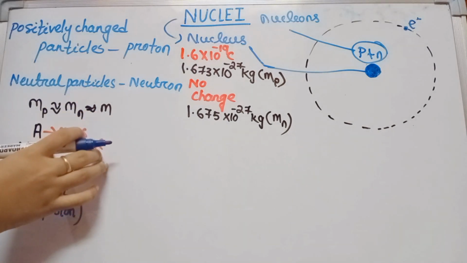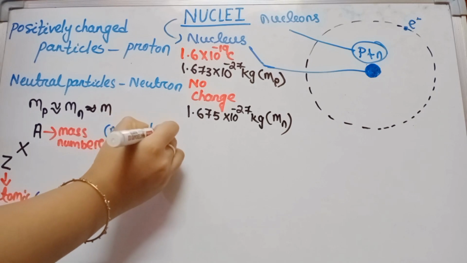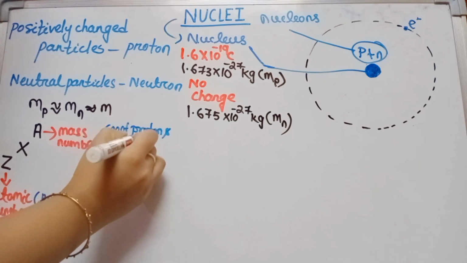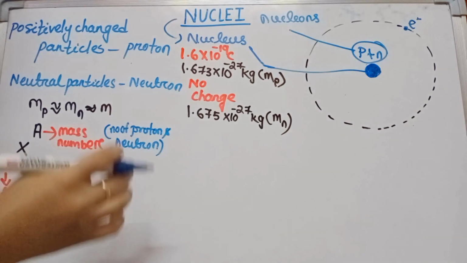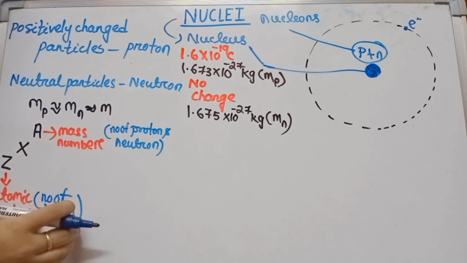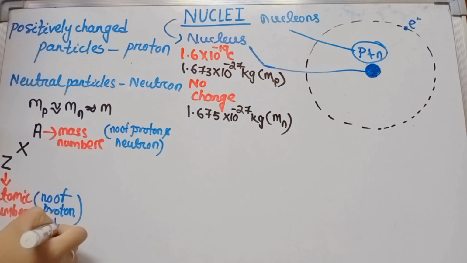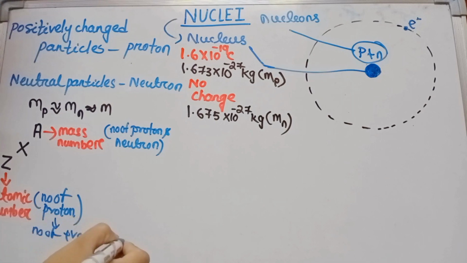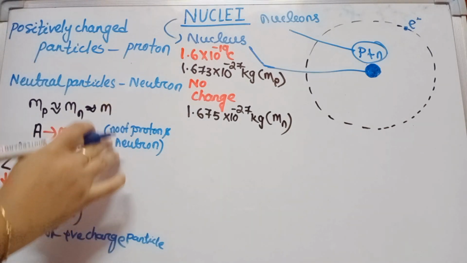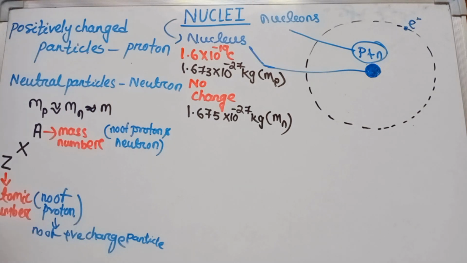And what is the mass number? The number of protons and neutrons present inside the nucleus is called the mass number. So students, the number of protons indicates the charge number of the positively charged particles inside the nucleus, and the number of protons and neutrons indicates the mass number.